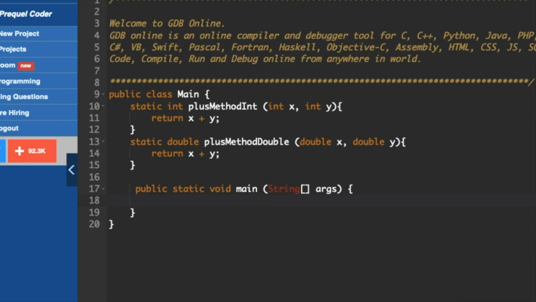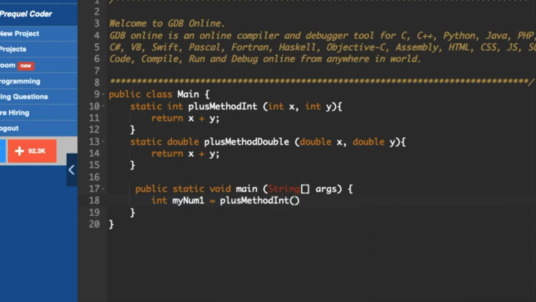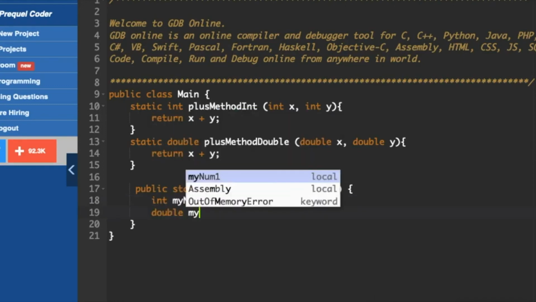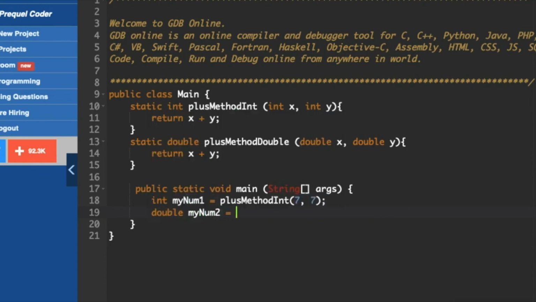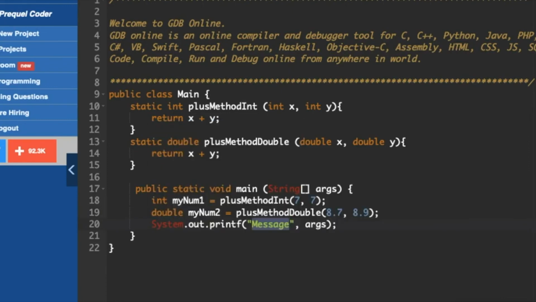Now I want to declare my int, we shall declare some numbers: plusMethodInt(7, 7). Now I'll close it and declare it with the double also. Here you need to invoke some decimal numbers as you are dealing with double. Now I'll write a print line snippet.